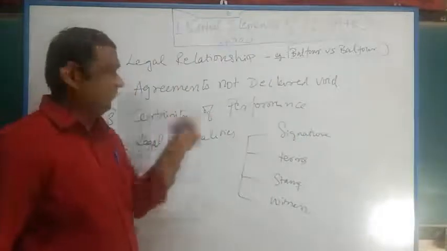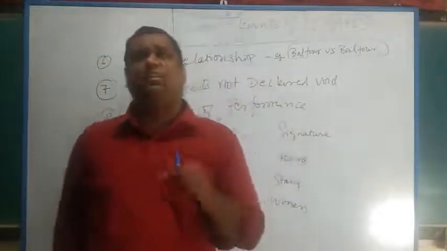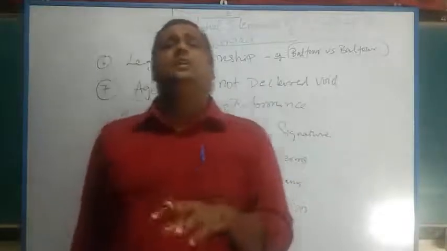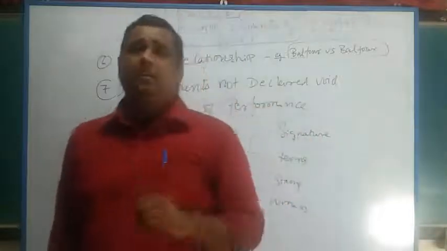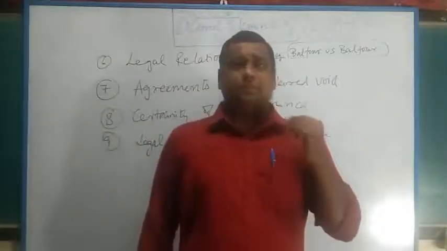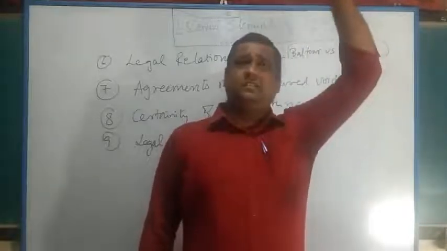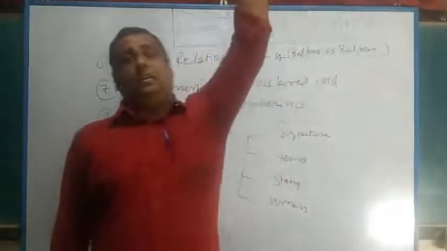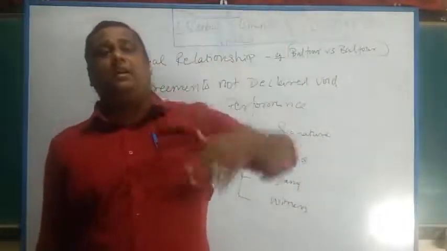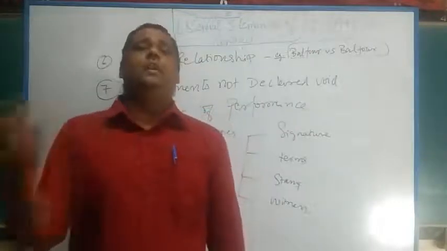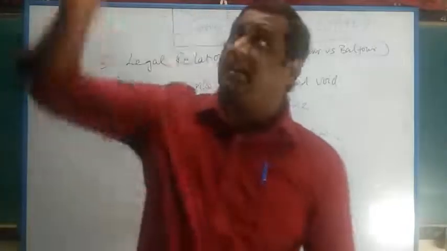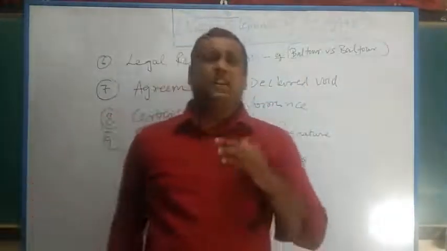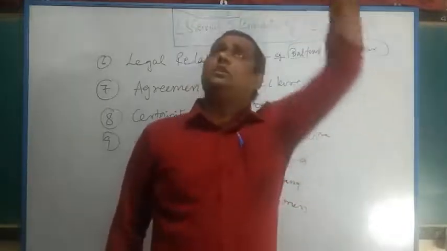The next point is certainty of performance. As I told yesterday, there was a person A who promised to pay B 3 lakh rupees if B takes A to a space station, in a galaxy or a satellite area. He wants to live there for 10 days and come back. For doing so, A is going to pay B 3 lakh rupees, as if B is a travel agent to space. This is a funny thing. Obviously, it is very difficult for a person to take a person to the space station.